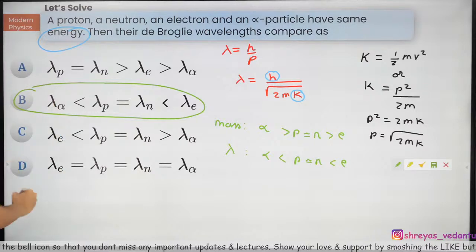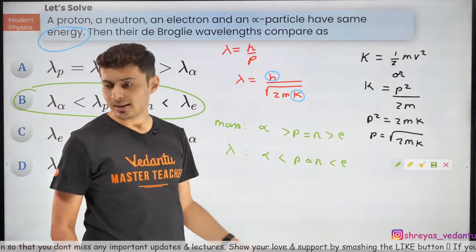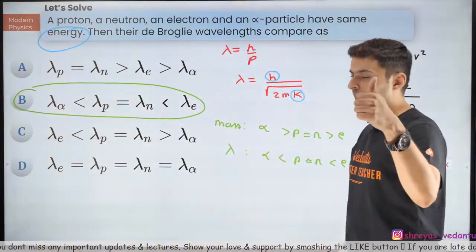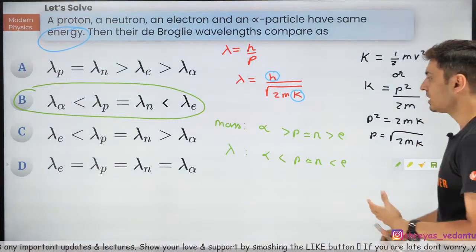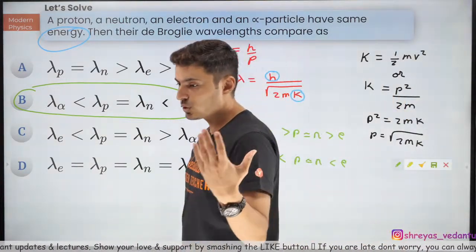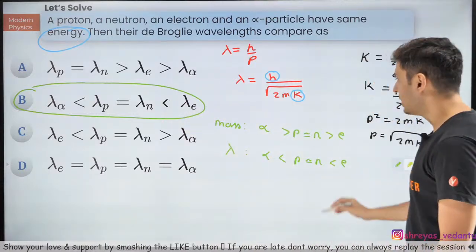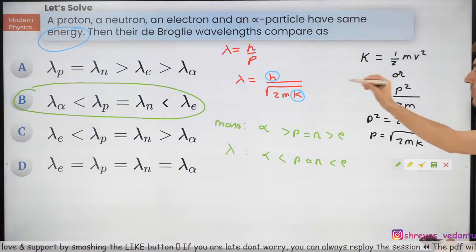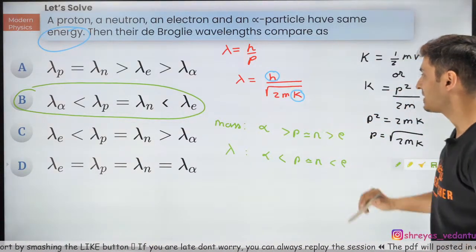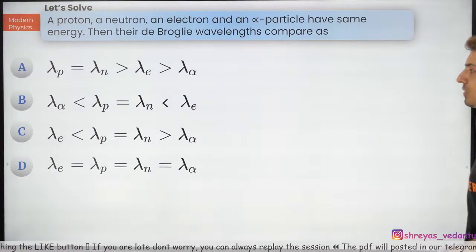Just check this out. Yep, makes sense, everyone? Clear? Alpha has the highest mass because it's made up of 2 protons, 2 neutrons. Yep, proton and neutron roughly the same. So that's why equal to. Electron has the least mass. So inversely related. Lambda is on the top, mass is below. So that's how you need to solve the question.